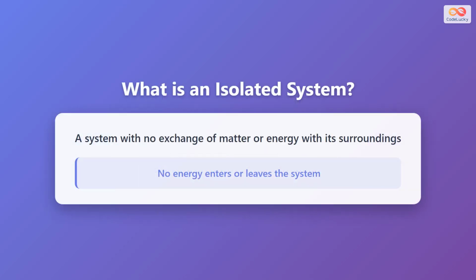To fully understand energy conservation, we need to know what an isolated system is. An isolated system is a system with no exchange of matter or energy with its surroundings. This means no energy enters or leaves the system. Think of it as a perfectly sealed container where nothing goes in or out. While perfectly isolated systems are theoretical and don't truly exist in nature, they provide us with an ideal framework for understanding how energy behaves without external interference.